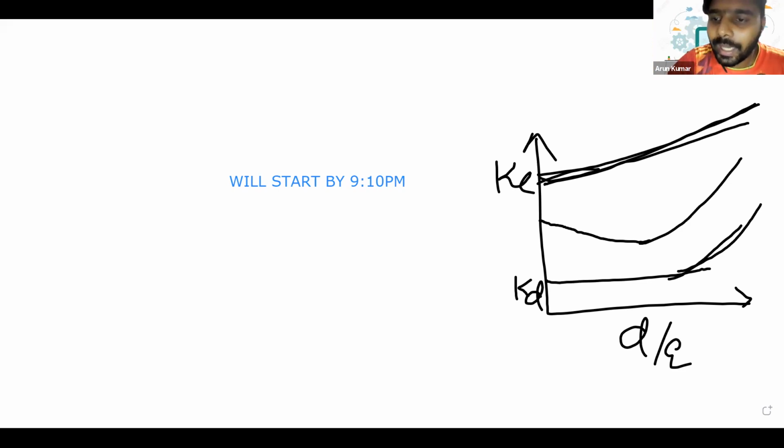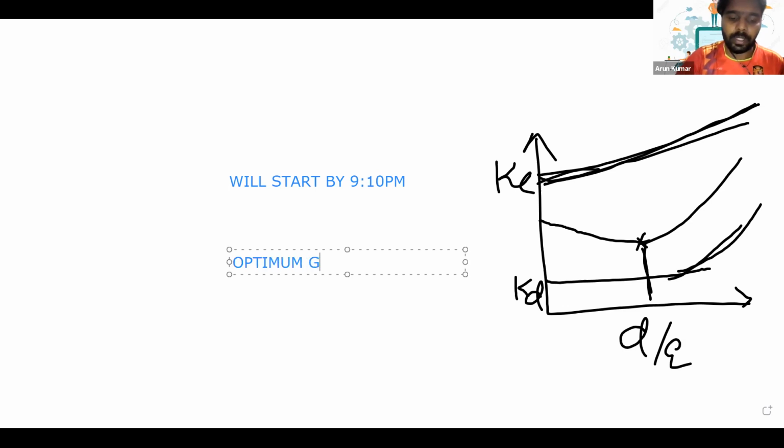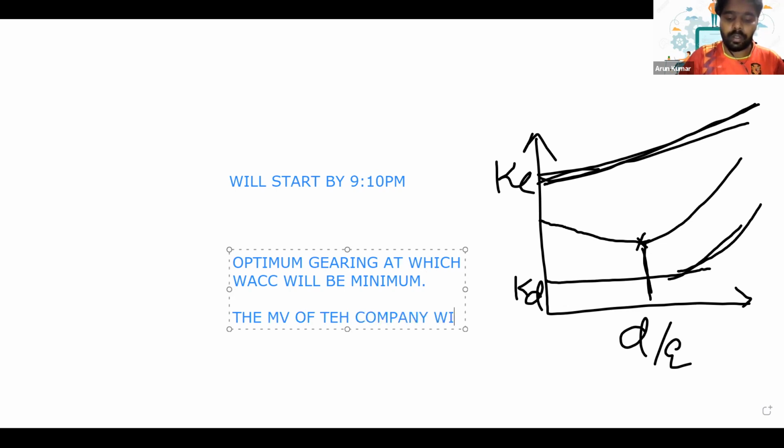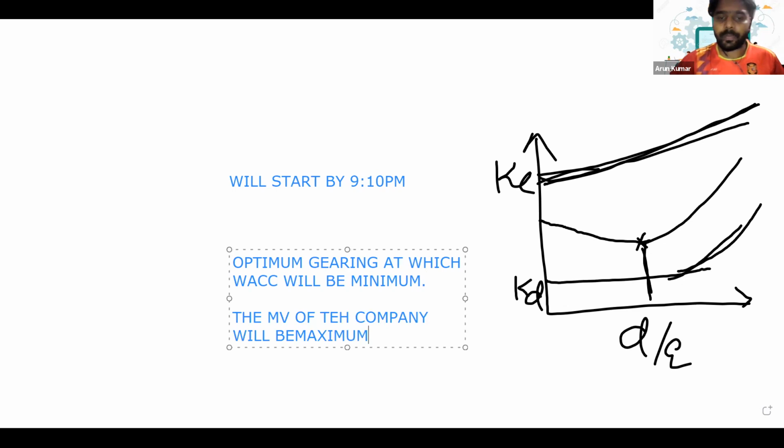So we know that the WACC is minimum at a point. This point is known as the optimum gearing point, at which the WACC will be minimum. Since the WACC will be minimum at this point, there the market value of the company will be maximum.